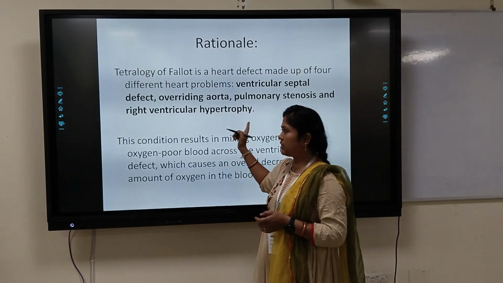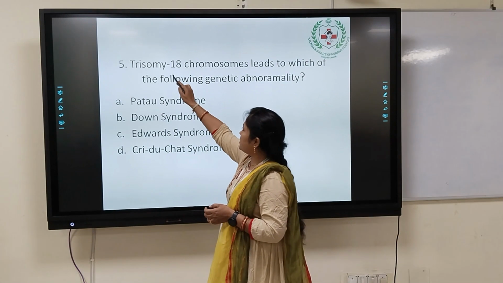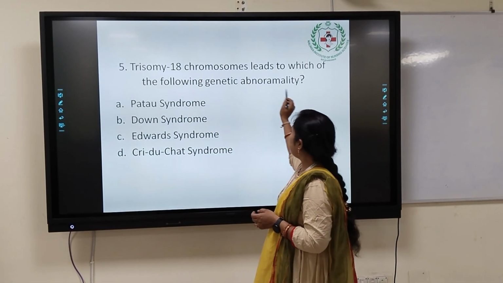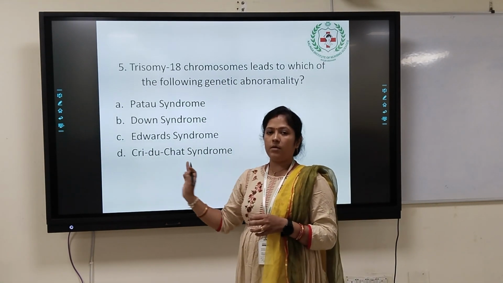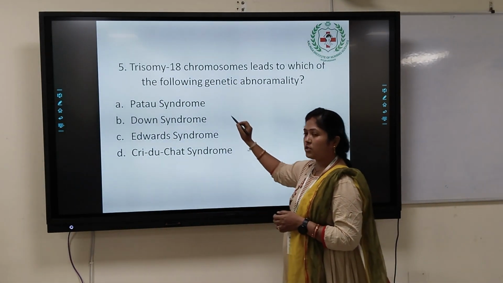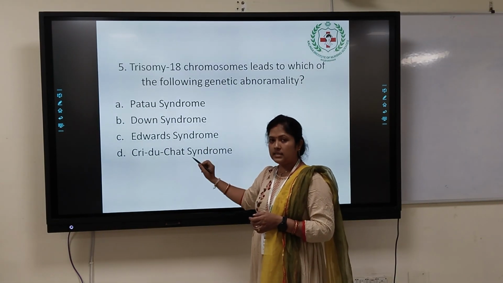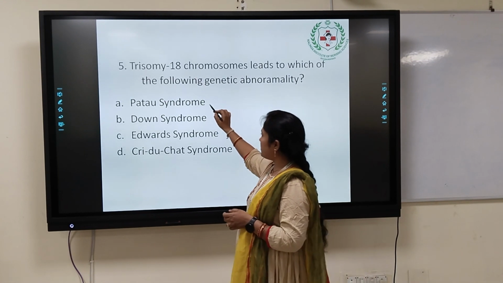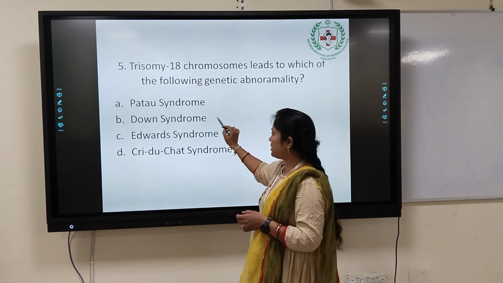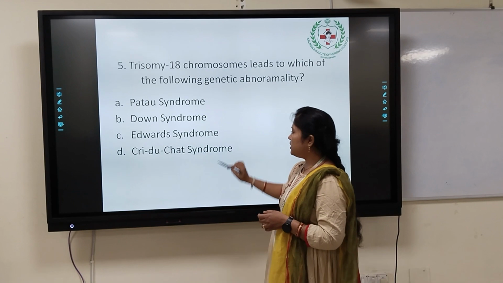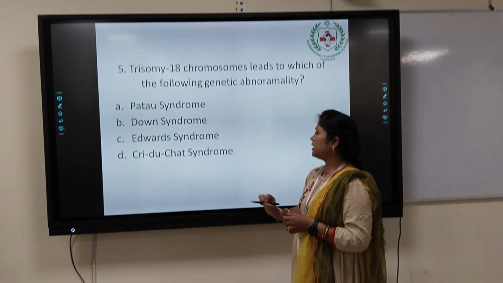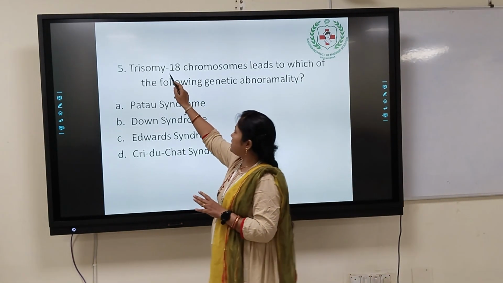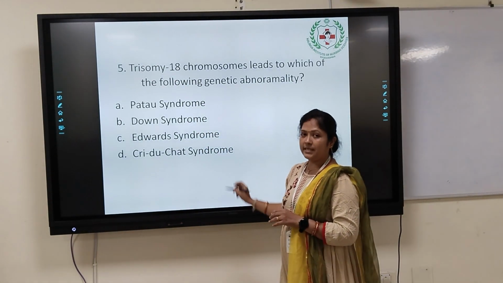So we can go to the next question. Trisomy 18 chromosome leads to which of the following genetic abnormalities? It is also one of the genetic disorders. This is most important; very often we can find this type of question in our competitive examinations. The first option is Patau syndrome, second is Down syndrome, the third one is Edwards syndrome, and the fourth one is Gray-Bichat syndrome. Trisomy 18 is responsible for which genetic disorder?